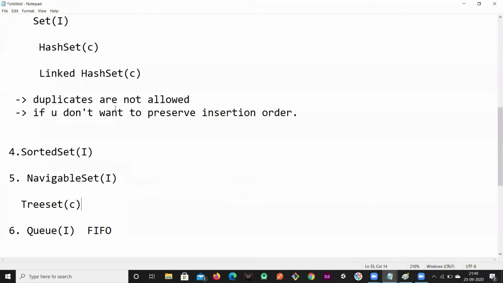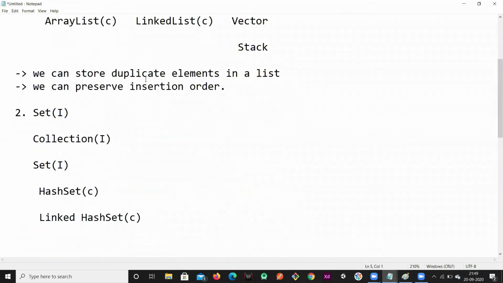These are part of the Collection interface.